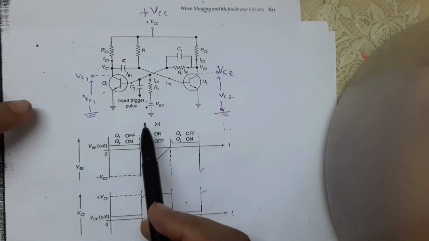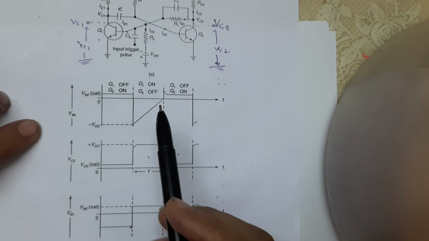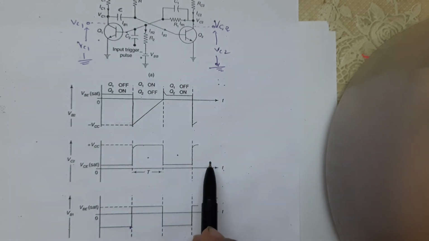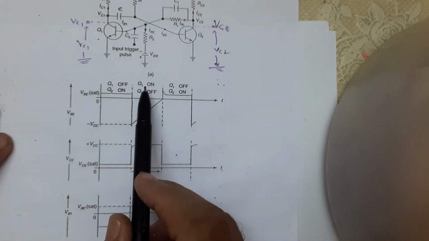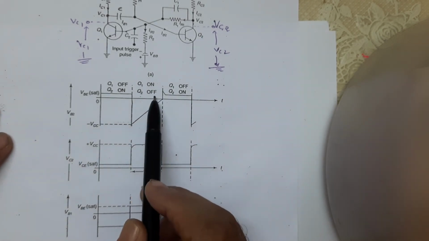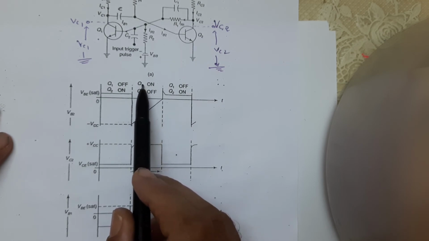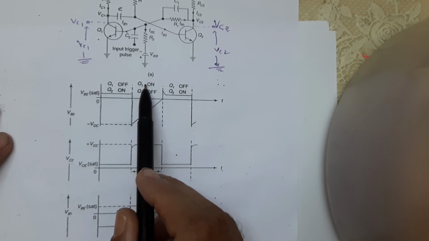Now when we are applying the trigger pulse, what happens at that time? Q1 is on and Q2 is off. When Q1 is on, the collector voltage of transistor Q1 is nearly zero, it is VCE saturation.